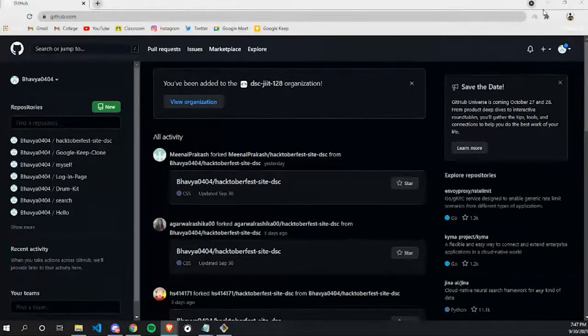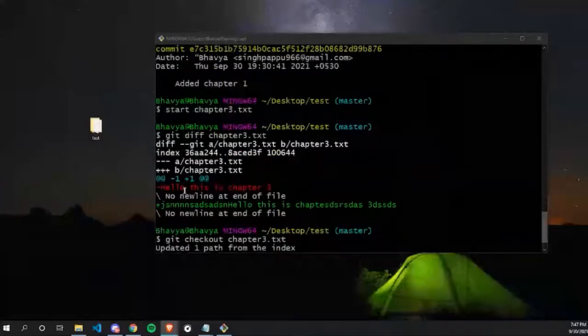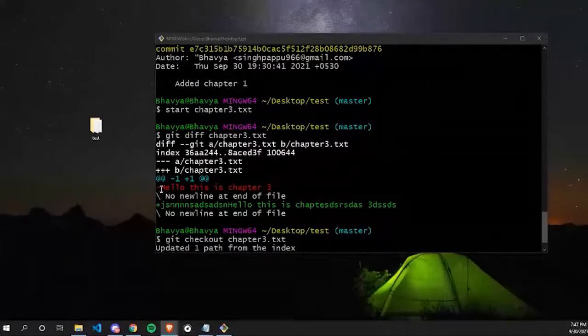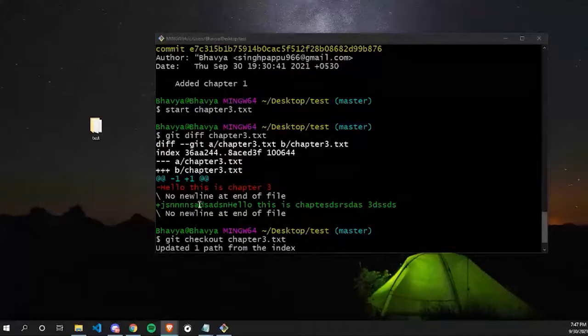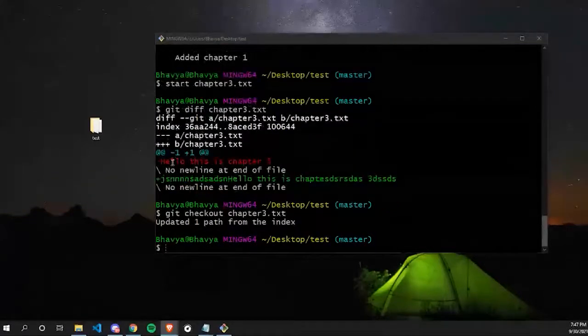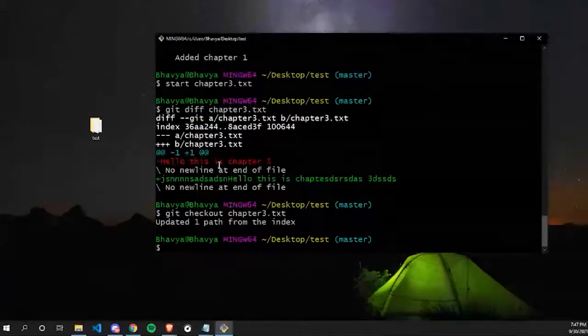Okay. So git diff will basically compare the data of your file with its previous content and with the content that is right now. So previously my content was this: Hello, this is chapter 3. And right now my content is this, which is the messed up content. So it will basically show me that previously your data was this, and right now your data is this. So if I want to roll back to my previous data, I can roll back by seeing this data.